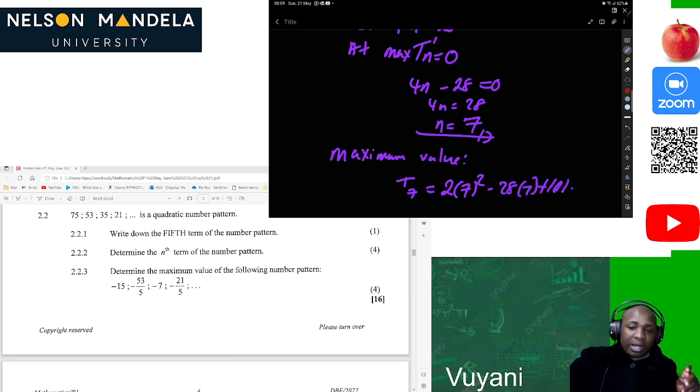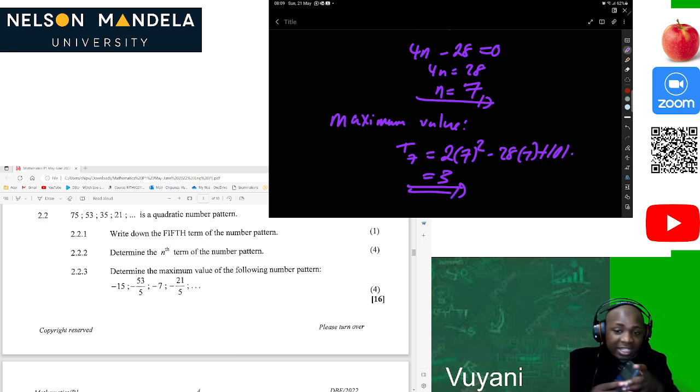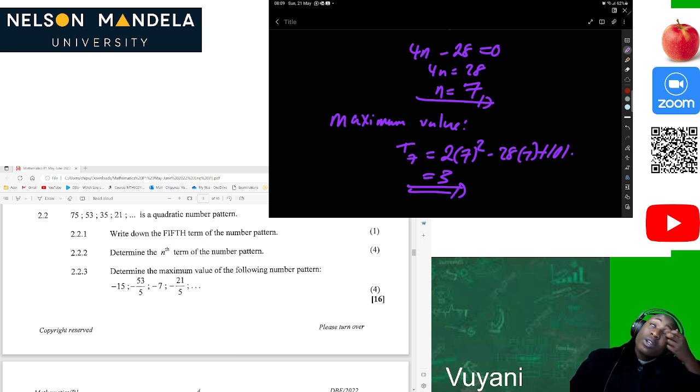Then we use our calculator, of course. 2 times 7 squared minus 28 times 7 plus 101, then we get 3. So the maximum value will be 3. This was quite hectic. This is what we call a level 7 question.